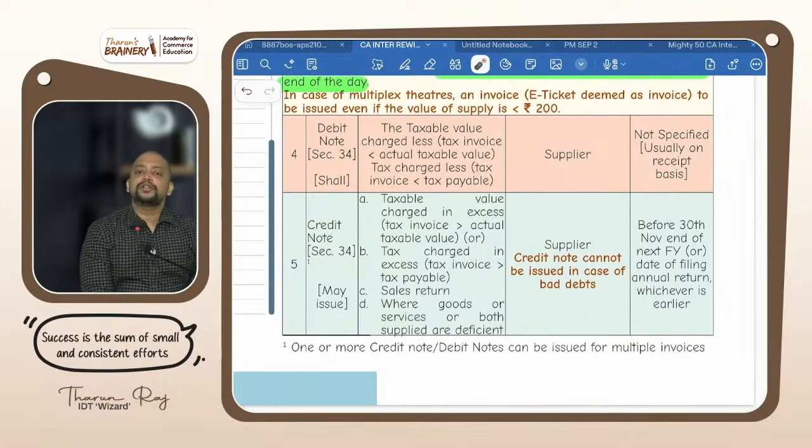Okay. And what will happen because of debit note to supplier? Liability increases. What will happen to recipient? If registered, they will be able to take ITC. Then credit note. Credit note, when will it be given? You tell me logically.